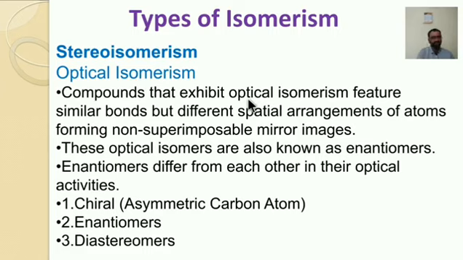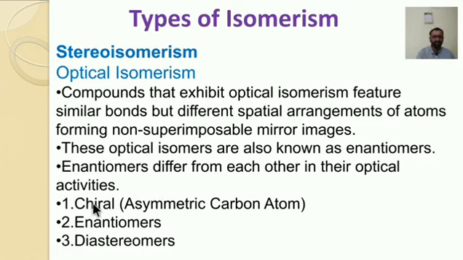When we see in a mirror, the image reflects the structure, with its atoms displayed on the opposite right or left side. In this way they show the mirror image, so they are known as optical isomers. These are also known as enantiomers. Enantiomers differ from each other in their optical activities, and there are three types of optical isomers.